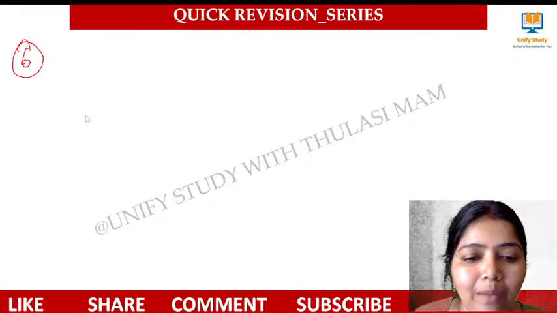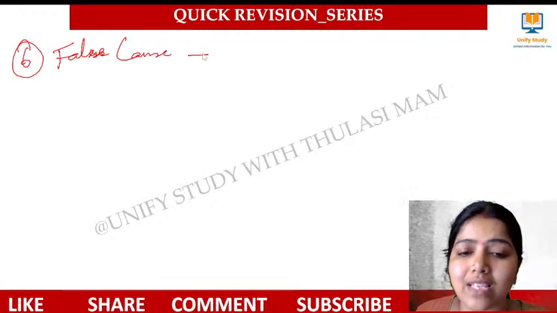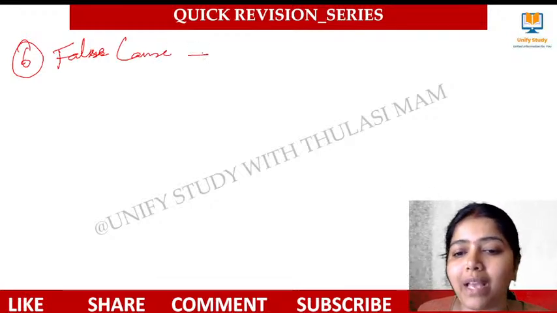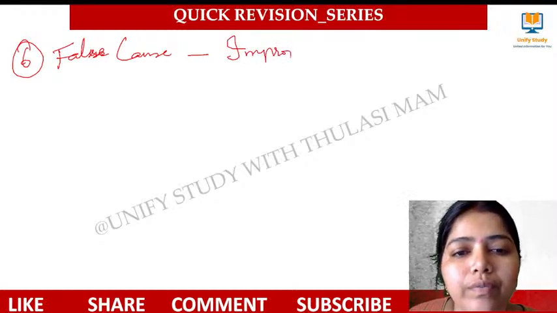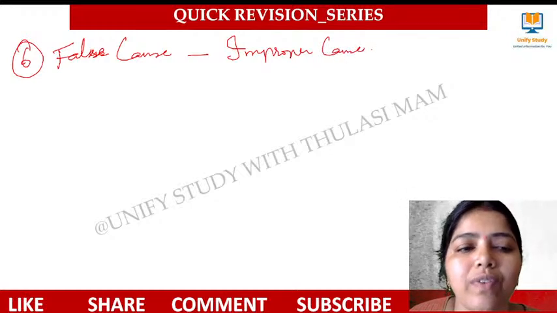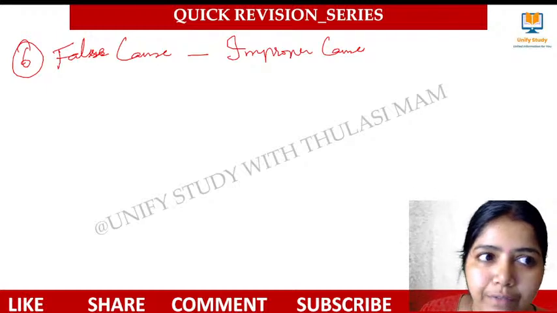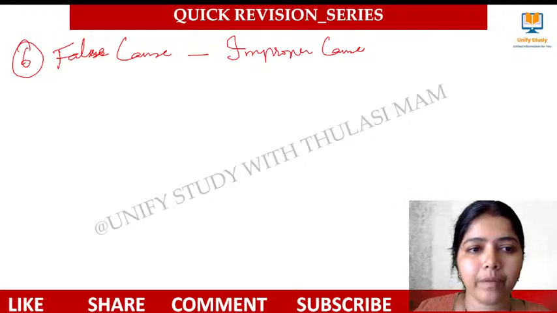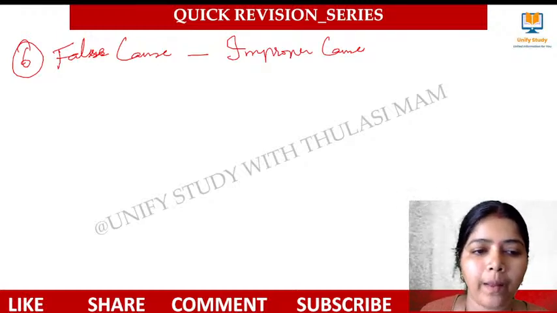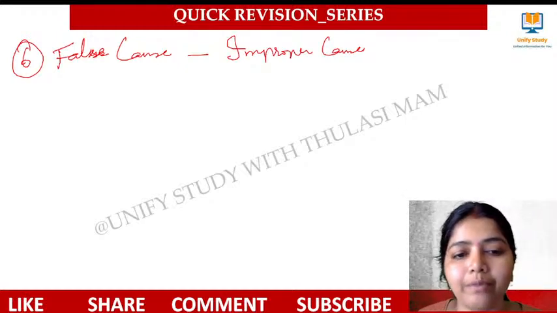So after false dilemma, we have another one called false cause. False cause is telling a wrong reason, making it seem to prove something right, and that we call an improper cause. When we say something like that, it is an example of false cause. I'll give you an example for this false cause. One minute.